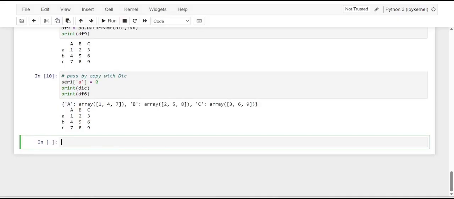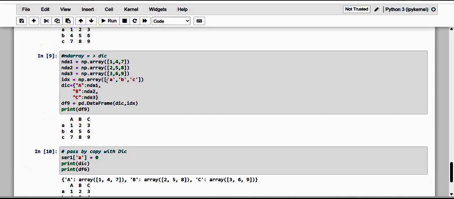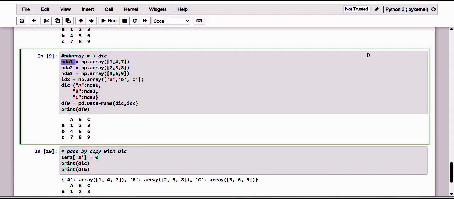We find the same consistent behavior in the case of a dictionary of n-dimensional arrays. By changing the value of the n-dimensional array, the dictionary will be changed while the data frame generated by it will not. See here, previously we had this as our NDA.